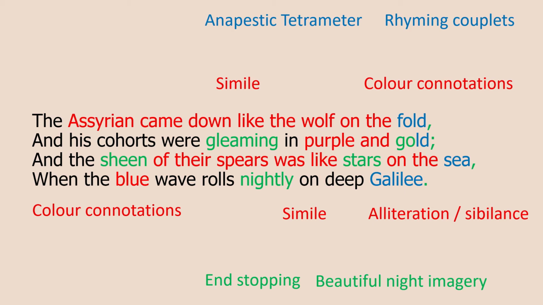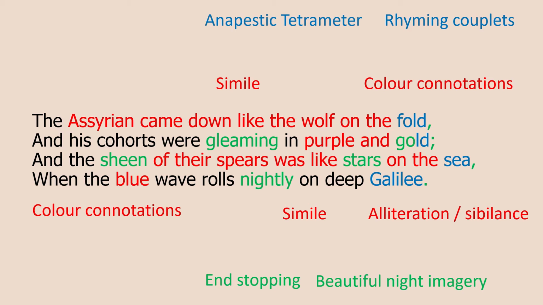Line 4, when the blue waves roll nightly on deep Galilee. We get colour connotations of blue, so we get some really nice imagery that Byron's using, and in particular night imagery. So in green you'll see words like gleaming, gold, sheen, stars, nightly. This sort of paints a really nice picture of a beautiful clear night where you can see lots of stars. And we know from the Bible that the angel of the Lord, or the angel of death, came in the night to kill the 185,000 Assyrian soldiers.